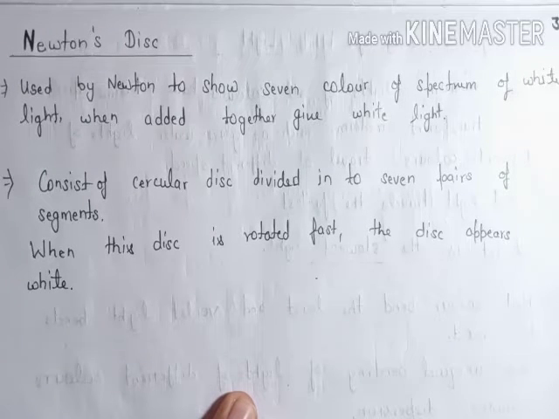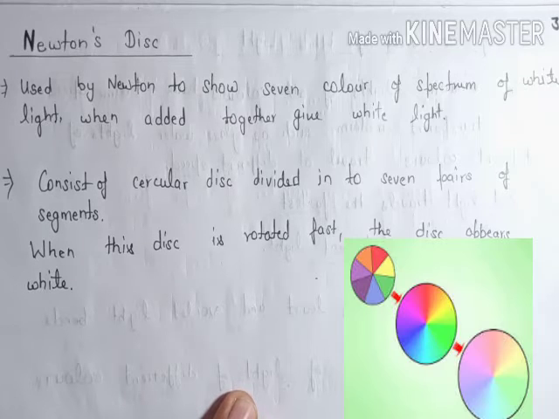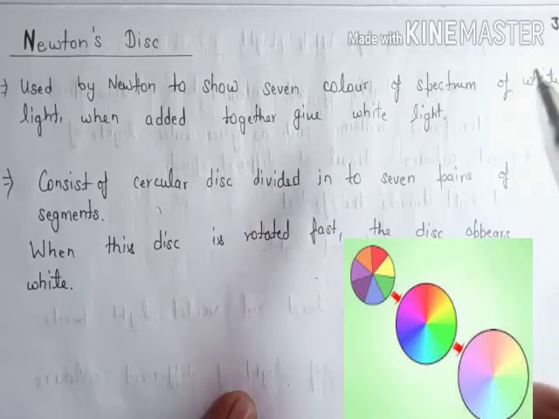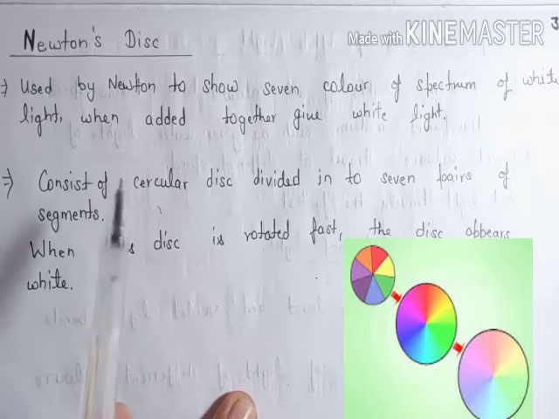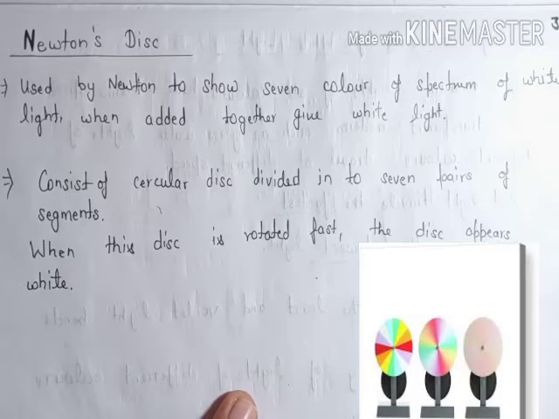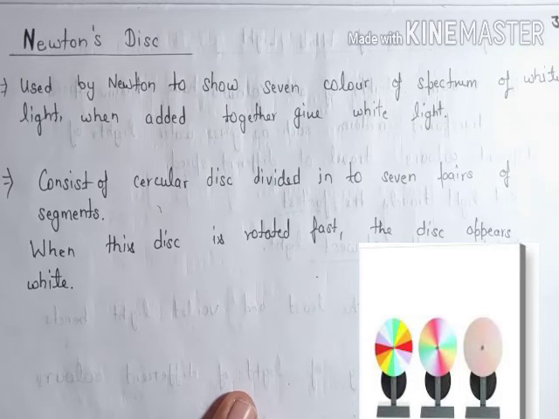We have another topic, which is Newton's disk. To prove that white light is made of 7 different colors, Newton did an experiment. He used a disk where 7 pairs of segments of different colors were given. It is used by Newton to show that the colors of the spectrum of white light, when added together, give white light. Newton said that if a light beam is made up of 7 different colors, what if I join the 7 different colors? He said that we get white light again.